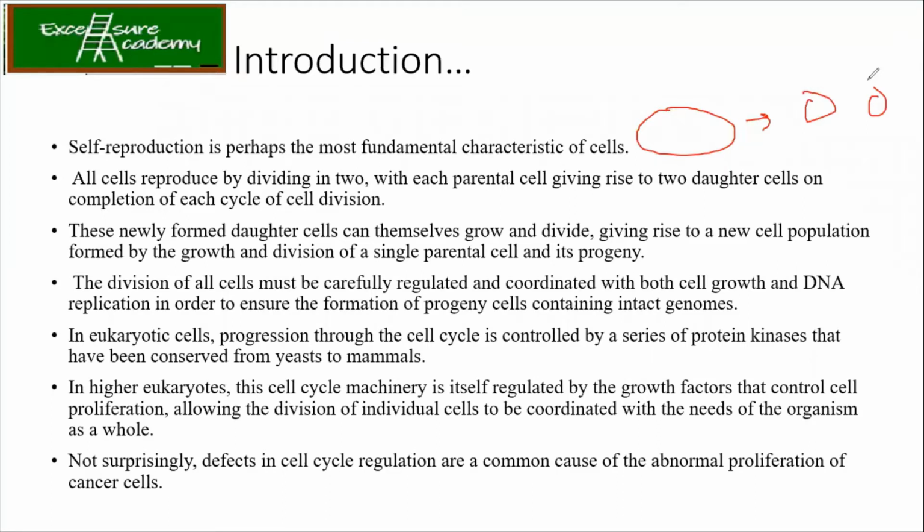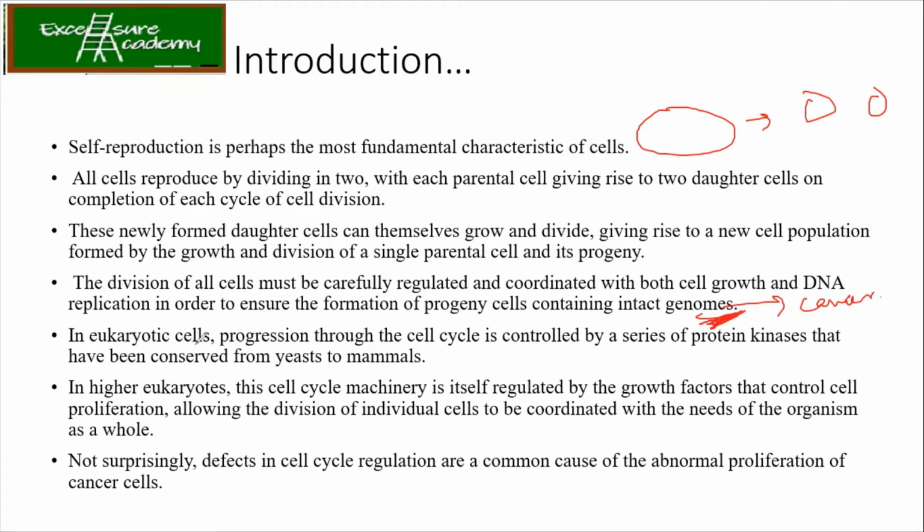So the division of these cells must be carefully regulated and coordinated with both cell growth and DNA replication, in order to ensure that these cells contain the intact genome. This is really important. Otherwise, what will happen? They give rise to cancer cells.